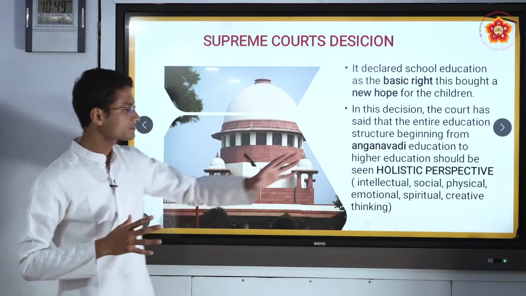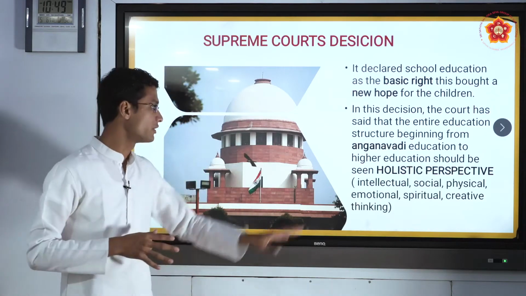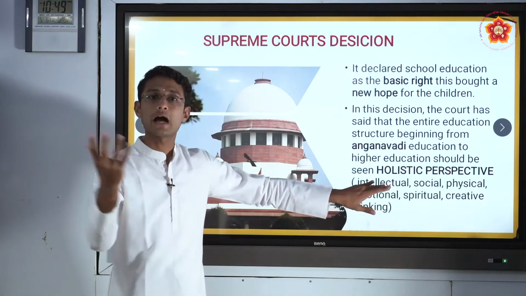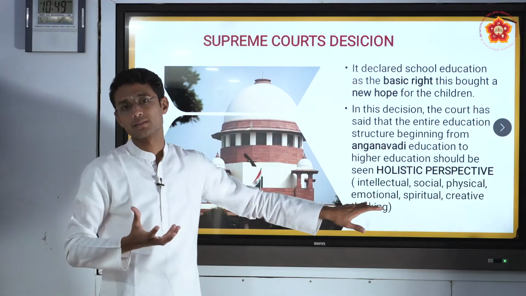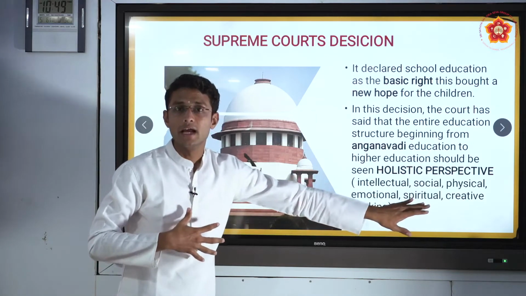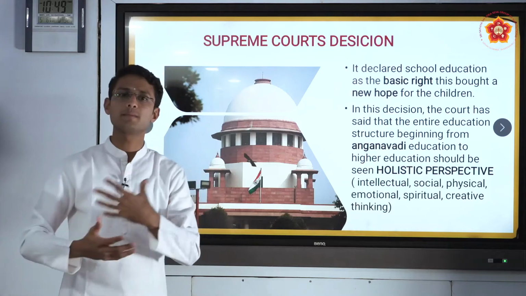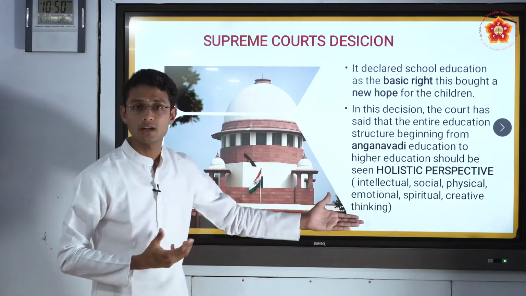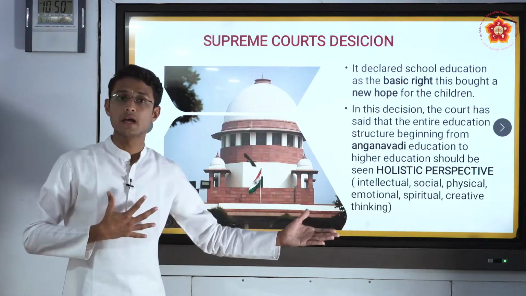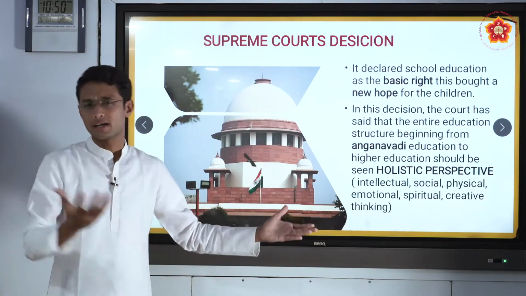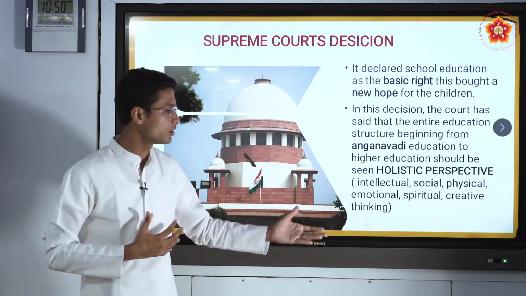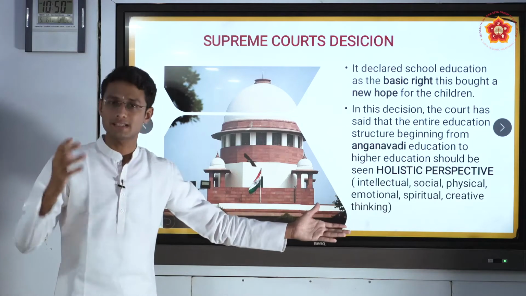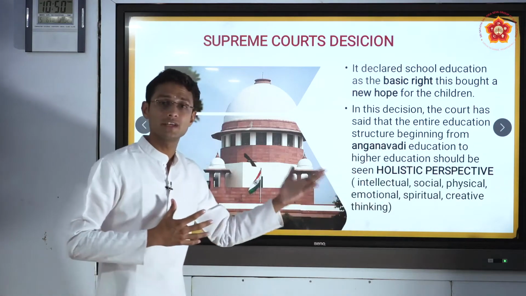So let us see. All-round development consists of intellectual, that is our intelligence; social, social means how we interact, what roles and responsibilities one should get; physical, it may be sports or something related to other physical things in the society; emotional, our emotions, how to control our emotions, how to behave when we are depressed or other things which a child should know; spiritual, spirituality plays a very important role in everybody's life; and creative thinking.